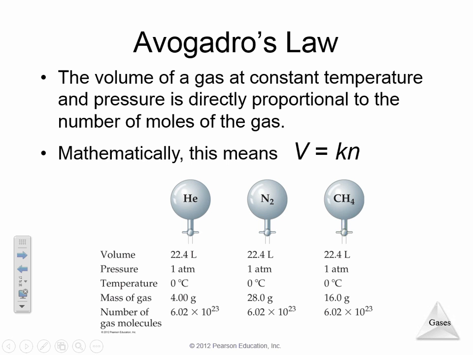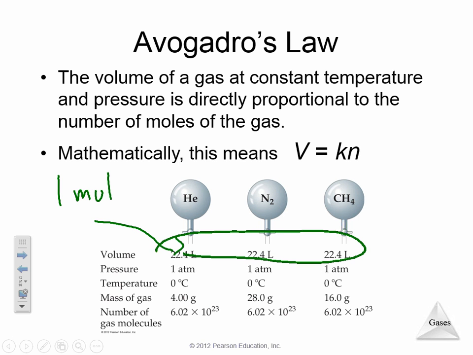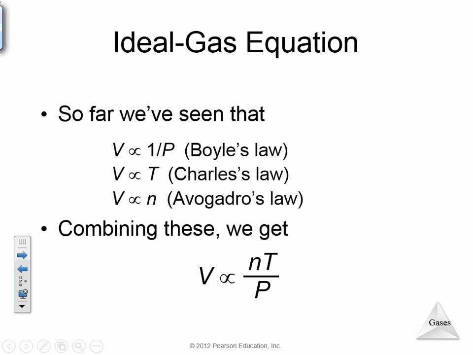Avogadro's law is going to mathematically bring in the number of moles. So if we talk about the number of moles of any gas at STP, remember STP is 0 degrees Celsius, or 273 Kelvin, and 1 atmosphere. At STP, 1 mole of any gas takes up 22.4 liters. So just keep that in mind. At STP, 1 mole takes up 22.4 liters.